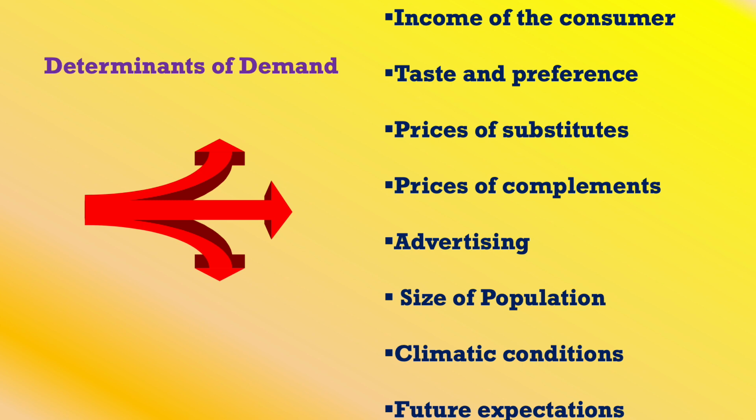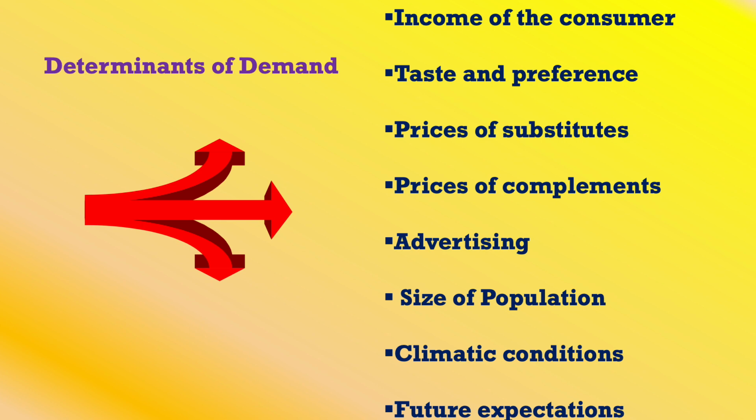Next is the price of substitutes. If the price of the substitute commodity changes, obviously there will be changes in the demand. Substitutes are those where, in the place of one commodity, you are able to use another commodity. Usually tea and coffee are the best substitutes.